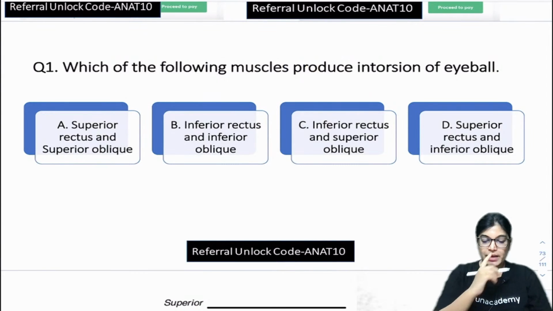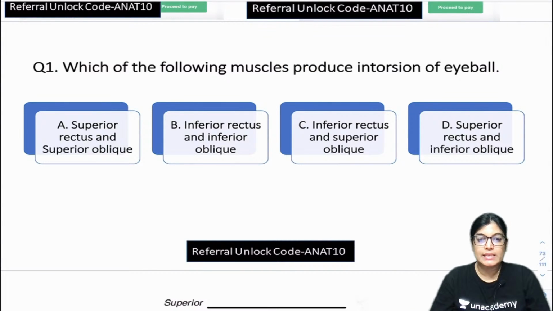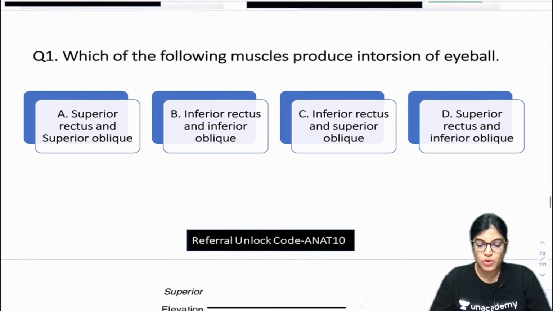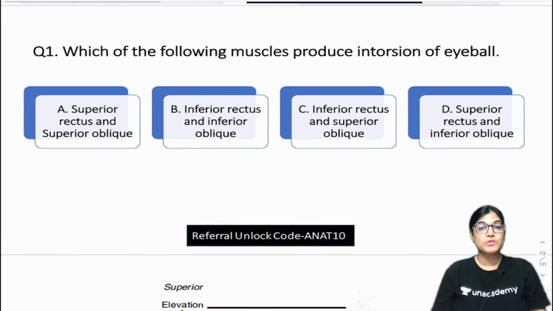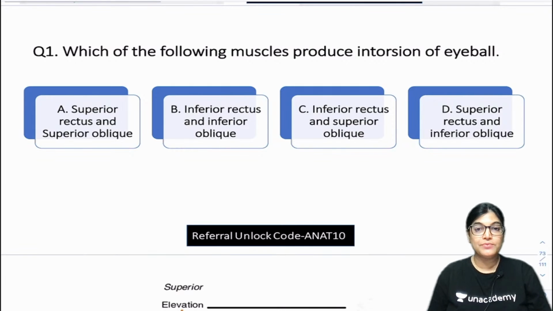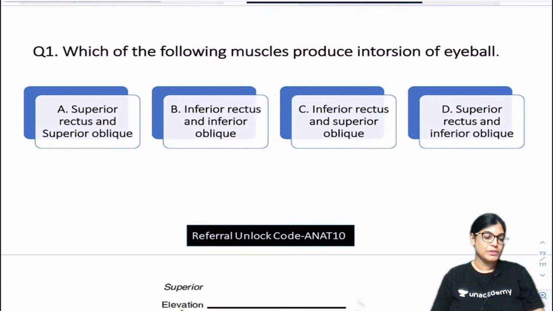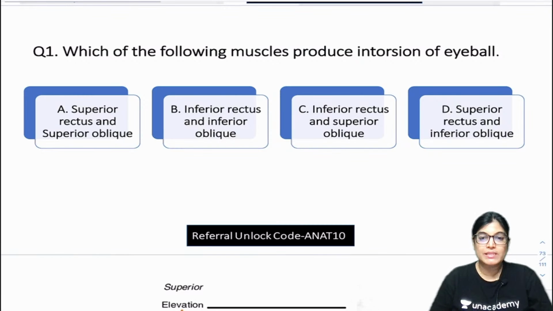I will give you another 30 seconds for marking it. Which of the following muscles produce intorsion of the eyeball? Option A, superior rectus and superior oblique; option B, inferior rectus and inferior oblique; option C, inferior rectus and superior oblique; option D, superior rectus and inferior oblique. Whichever you think is right, mark the answer. Your time begins now.